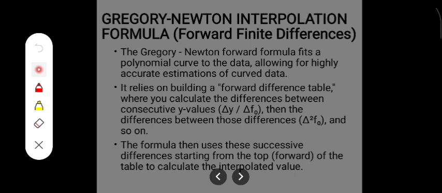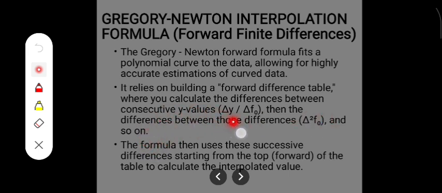And lastly, we have the Gregory-Newton interpolation formula using forward finite differences. The Gregory-Newton forward formula fits a polynomial curve to the data, allowing for highly accurate estimations of curve data. It relies on building a forward difference table where you calculate the differences between consecutive y values, which can be represented as delta f subscript 0, then the differences between those differences, and we keep getting successive differences like delta square f of 0, delta cube f subscript 0, and so on.